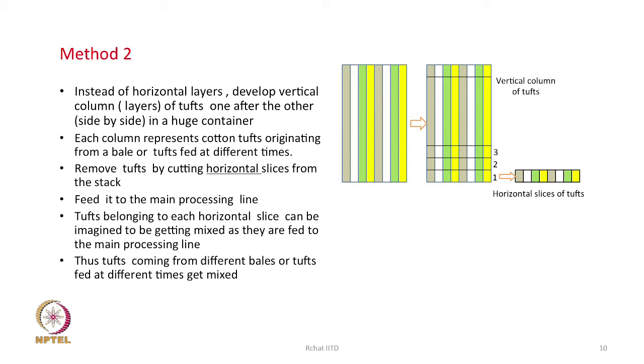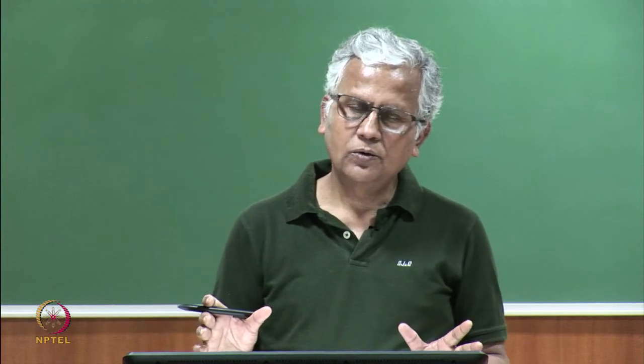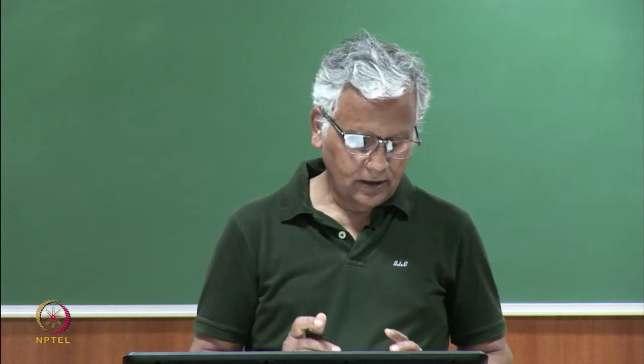So, as soon as we remove cotton from the bottom, the tufts fed at the very first column get an opportunity to be mixed with the tufts fed at the second, third, fourth, fifth, sixth, seventh, eighth column. That means tufts which are fed at different points of time now get an opportunity to be mixed. So, this is how we try to mix cotton in the form of tufts only, and we maintain this tuft form.